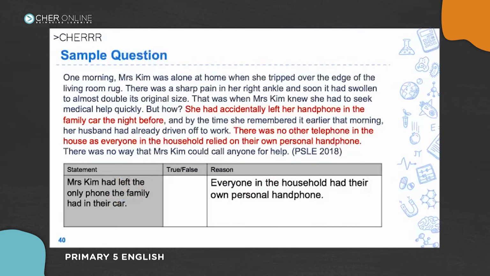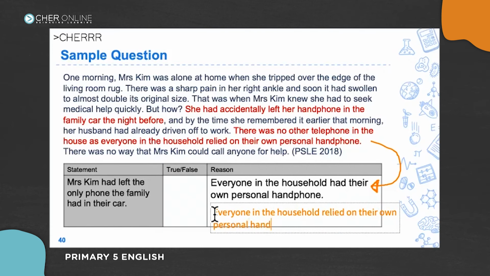Okay, so is this the correct answer? Yesterday, someone said this is the correct answer. The answer is everyone in the household had their own personal handphone. Is this a correct answer? Okay, so what if that was the answer? If I wrote down everyone in the household relied on their own personal handphone, is it correct? Let's say the answer is correct, I mean, we put false. Is this worth 1 mark? That is my question. If you were the teacher, would you give 1 mark for this? Scared, right? Because I asked you a question this way, you're like, oh no, is it correct?